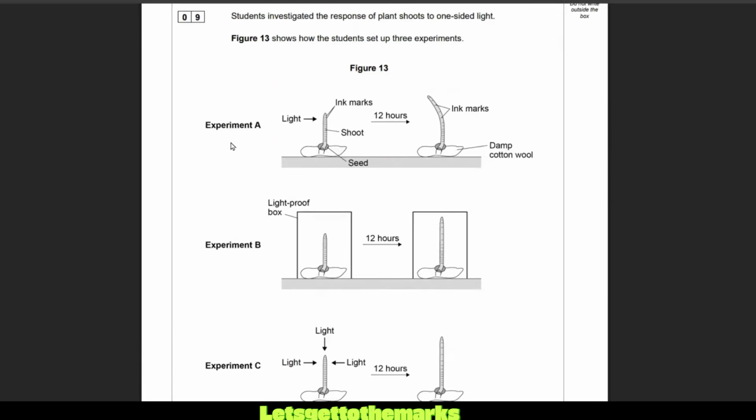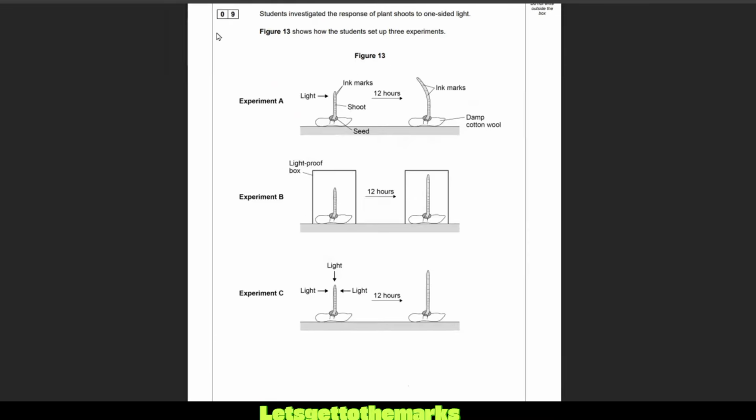Oh my God, it looks like tropism. Students investigate the response of plants to one-sided light. Figure 13 shows how the students set up 3 experiments. In experiment A, we've got light coming in from this side, and ink markings along the side of the shoot, and we have the seed. 12 hours later, the ink markings are further apart, the damp cotton wool is there, and it seems to have bent.